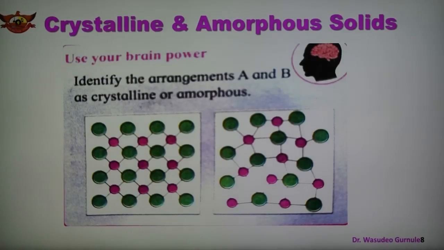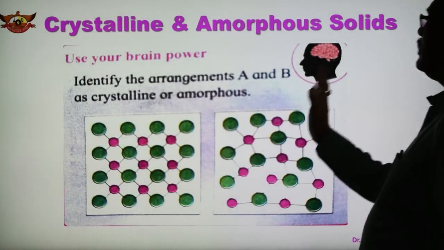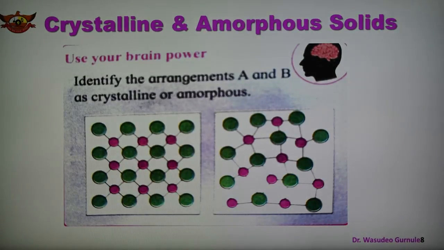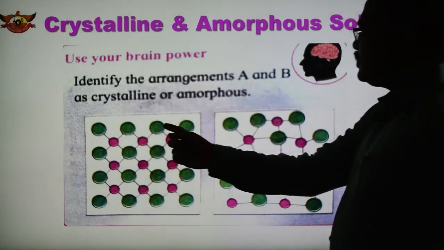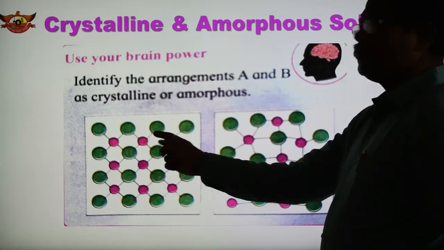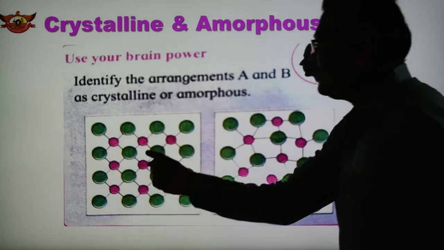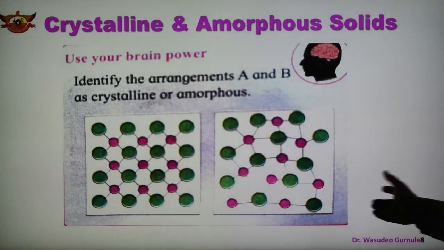Now, in the case of crystalline and amorphous solids, this slide shows we have to identify the arrangement. There are two arrangements, A and B, and we have to identify whether each is crystalline or amorphous. Anyone can say now, as we have seen what is crystalline and amorphous. This is the orderly arrangement of two kinds of particles shown in two different colors, so this is the crystalline solid, and this is the randomly arranged one.